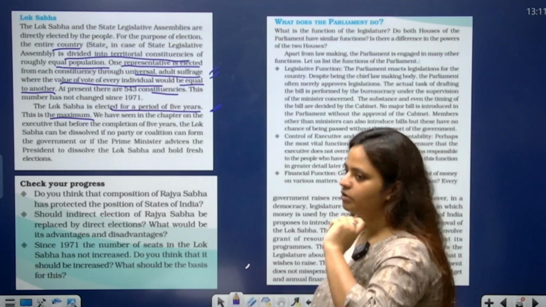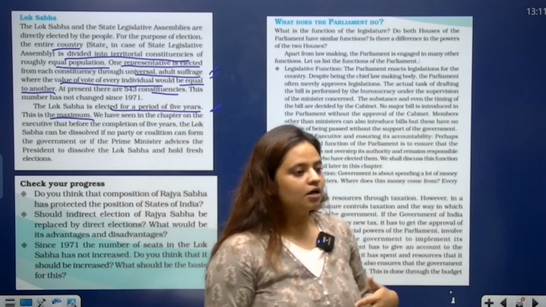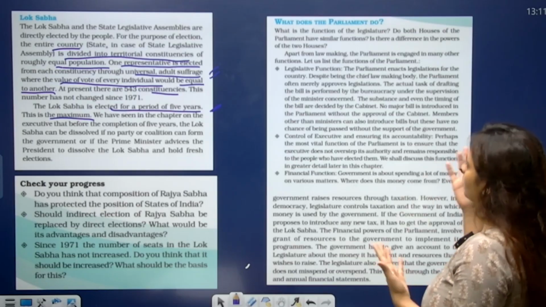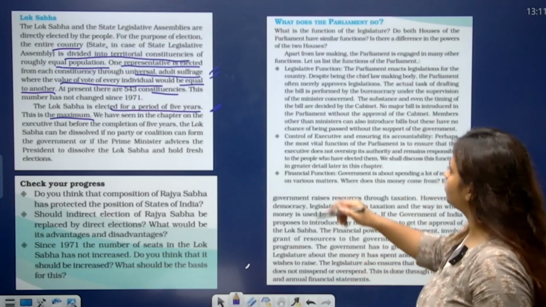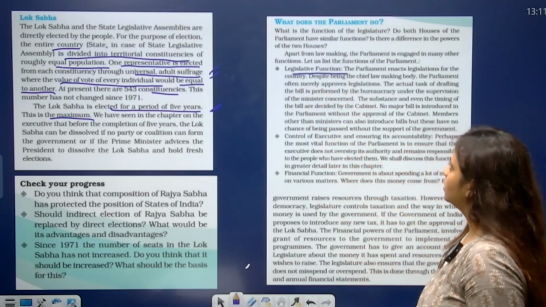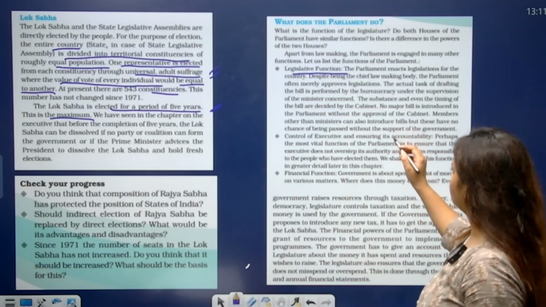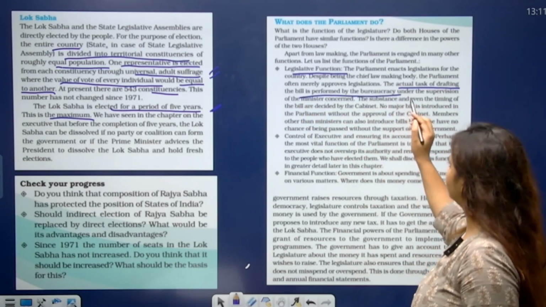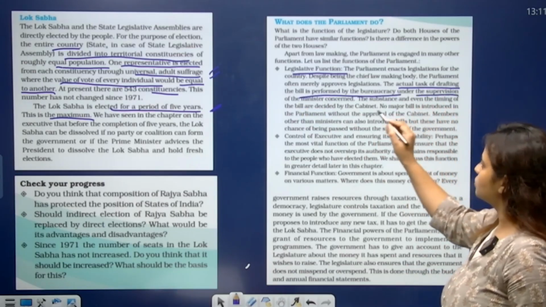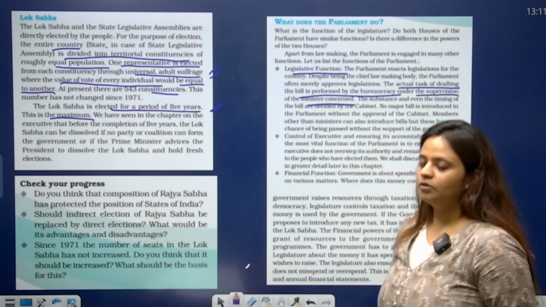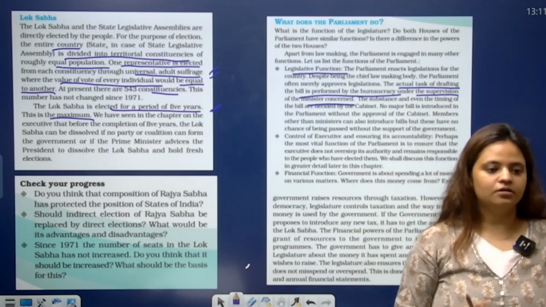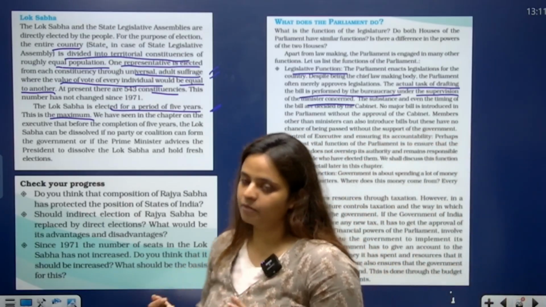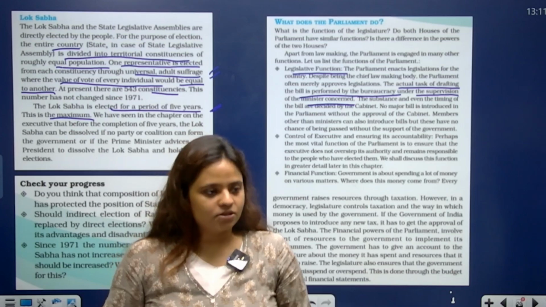As I have told you, it makes laws, it holds the representatives accountable. There are more works of the parliament. The first is legislative functions of parliament, in which the actual task of drafting a bill is performed by the bureaucracy under the supervision of the minister concerned. Okay, now the bills that I have told you that the parliament drafts, in turn become law by the assent of the president.